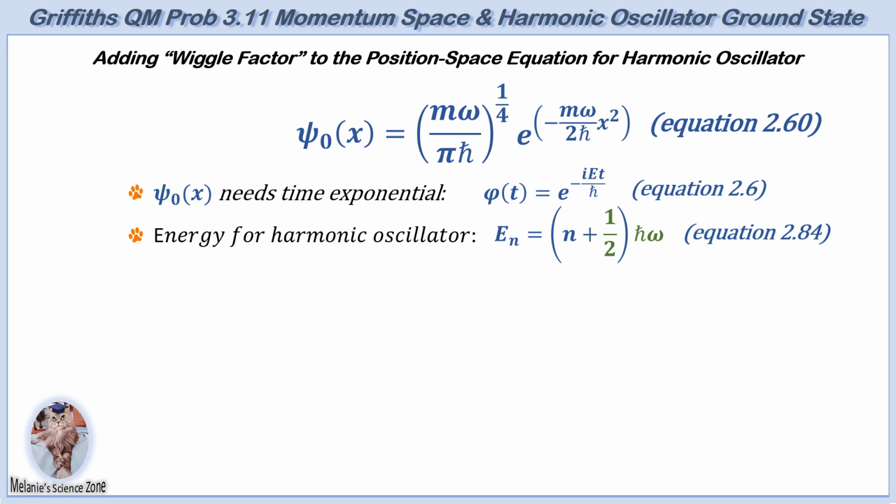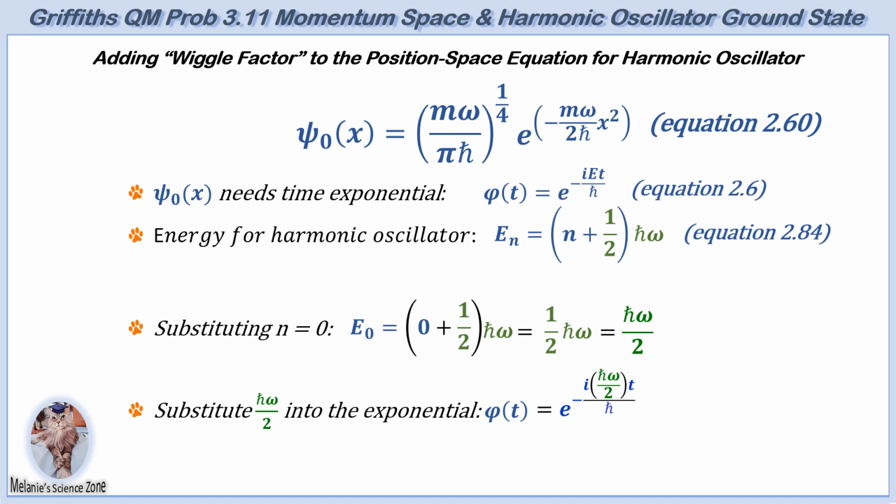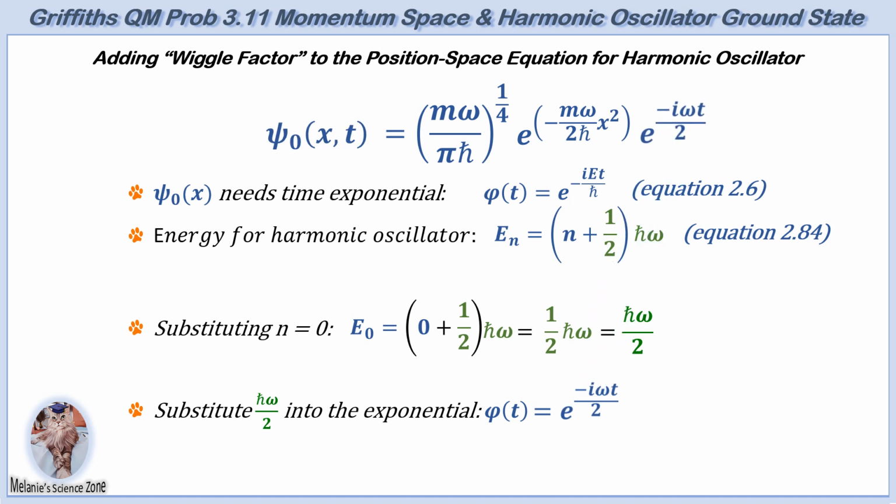As previously shown in the discussion of the momentum boundaries for the quantum harmonic oscillator, the energy for the ground state is derived from Griffiths' equation 2.84 and equals 1/2 h bar multiplied by the angular frequency. The complete position space time-dependent wave function for the harmonic oscillator in its ground state, phi sub 0 of position x and time t, is then obtained by combining this time-dependent factor with the previously derived spatial component.